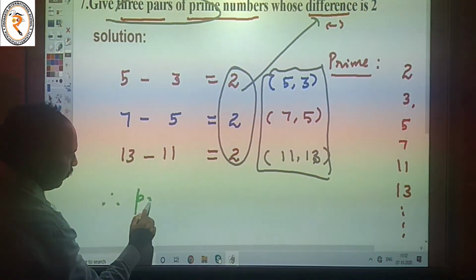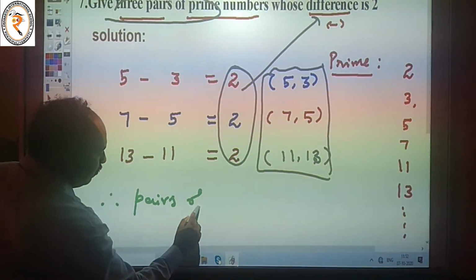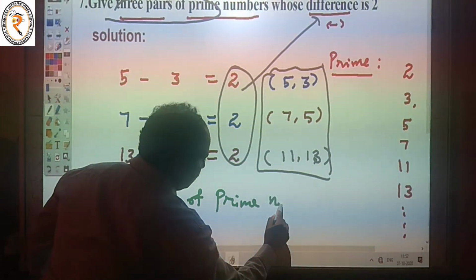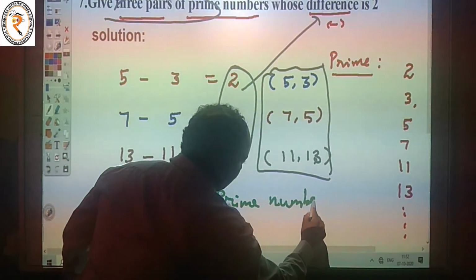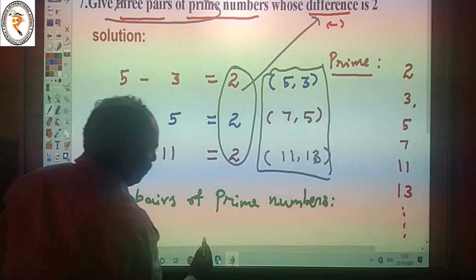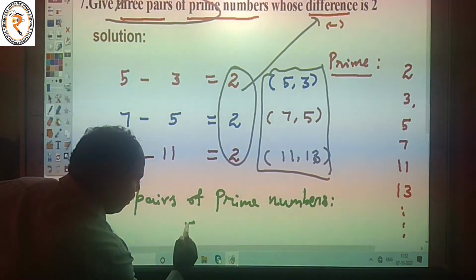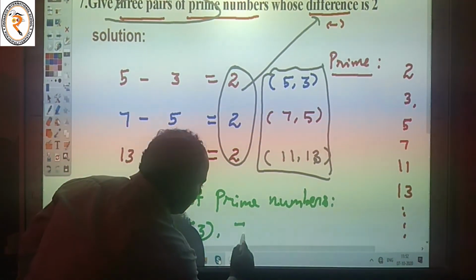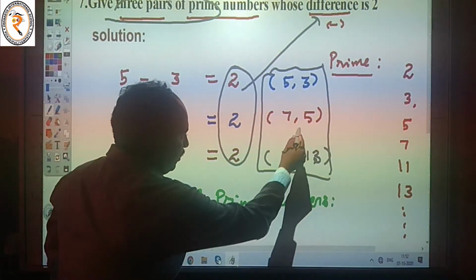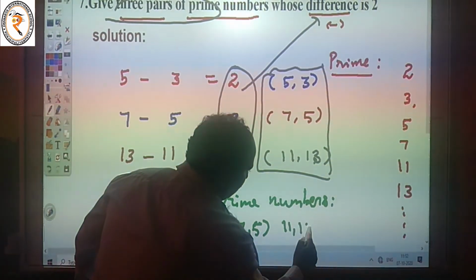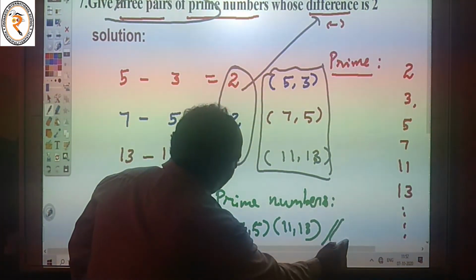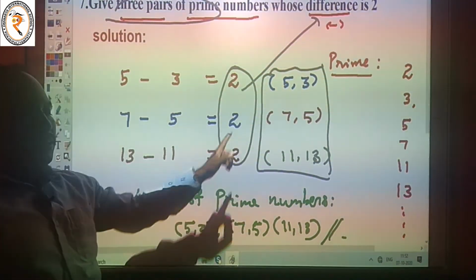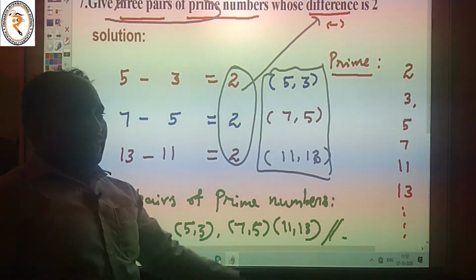Therefore, the pairs of prime numbers: first one 5 comma 3, second one 7 comma 5, and third one 11 comma 13. Three pairs of prime numbers whose difference is 2.